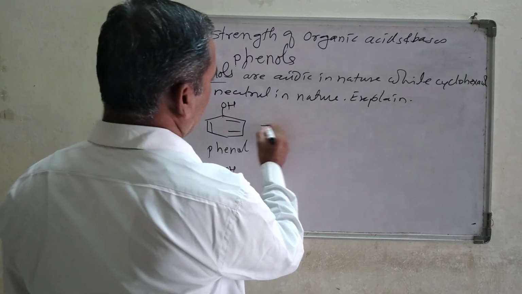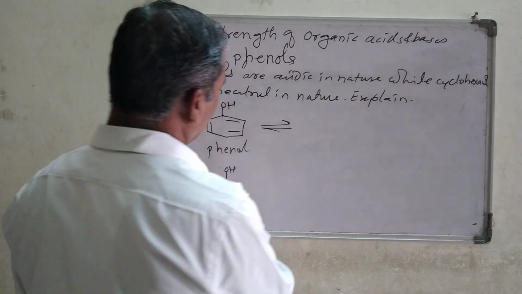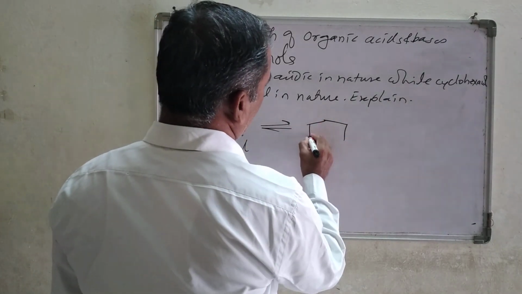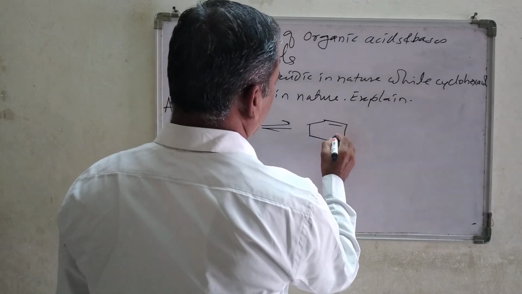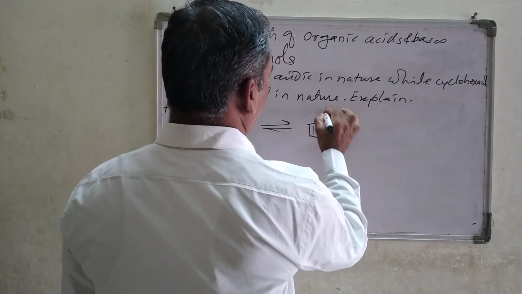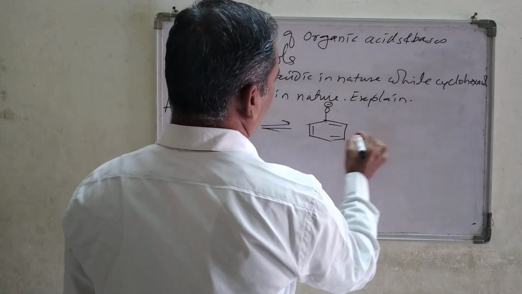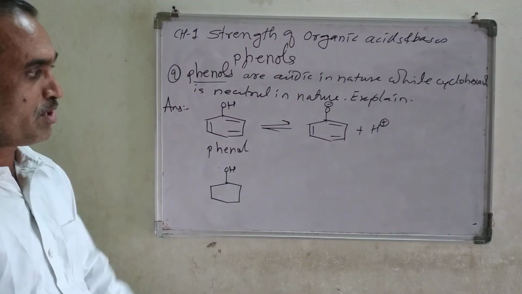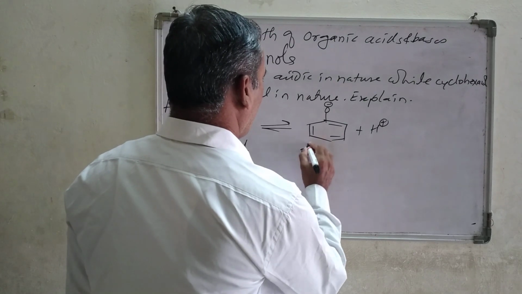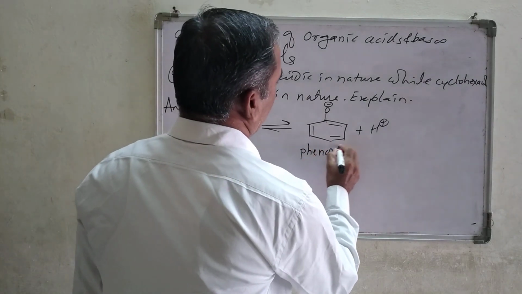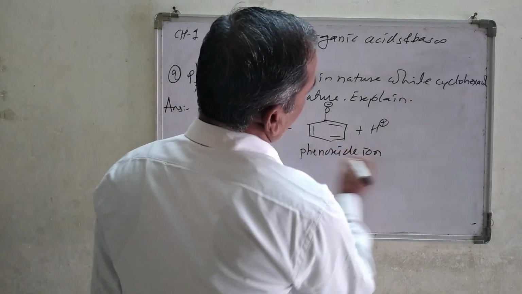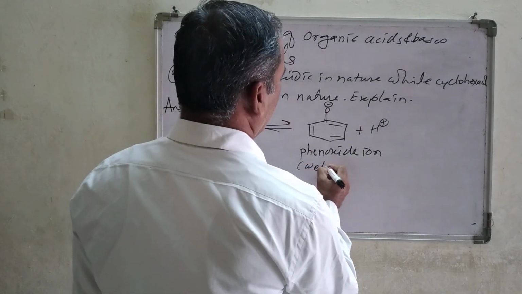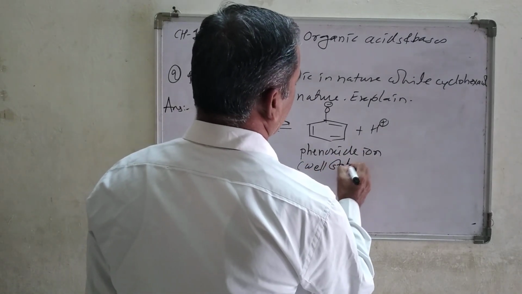After the dissociation, what is going to happen in the case of phenol? Phenol produces the phenoxide ion and H plus ion, and that phenoxide ion is well stabilized due to the resonance effect.